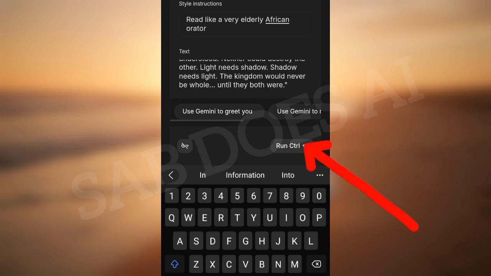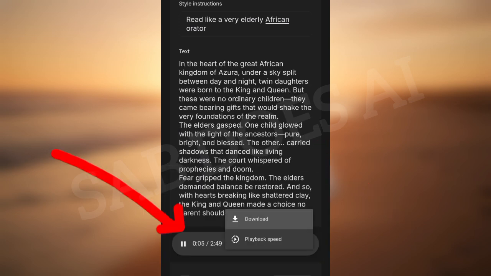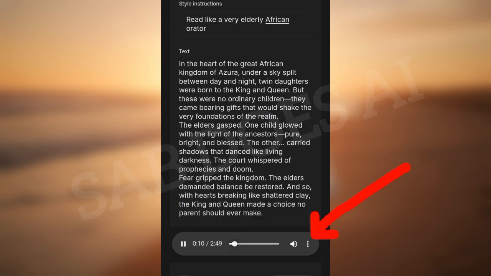So once I am done with all the corrections that I need to make in the text box, I'll just click the run option, and yes, give it some minutes. It's going to come up with a beautiful read. Once I am satisfied, I click the menu button and click the download, and that is it. We now have our audio. Now we are ready for the next step.